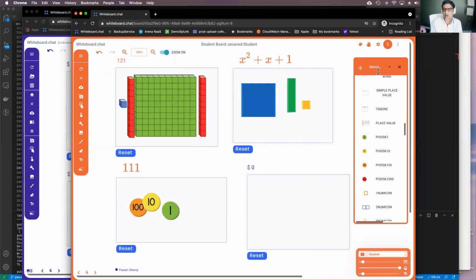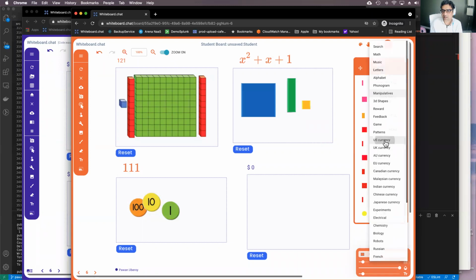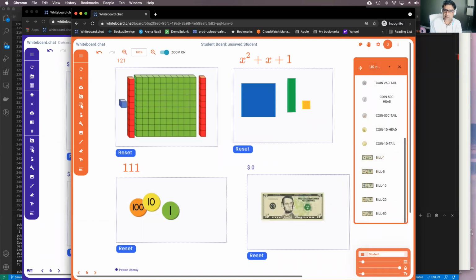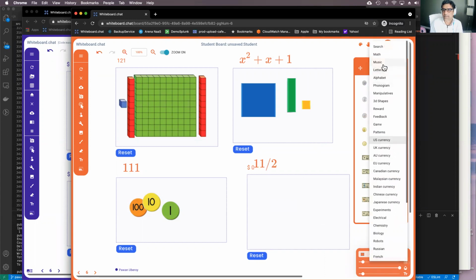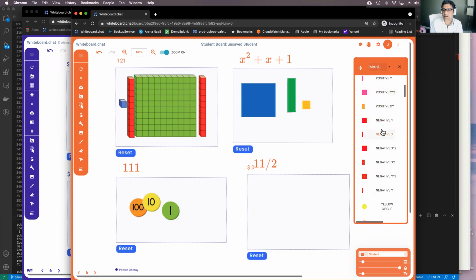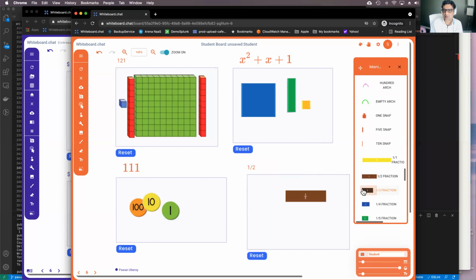Right? The counter. And it also does it for US currency, because people asked us to put US currency. We can add other currencies too if you want. So you can say there's a $5. Oops. So it does it for fractional tiles too, which I should show you. Let me reset this. Go back to manipulatives, and then you have the fractional tiles here. It'll also do it for the fractional tiles on its own. So you can see that it is adding fractions as well. So it helps with doing several different activities using the same drop zone feature.